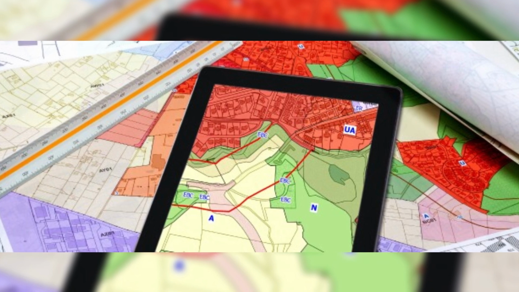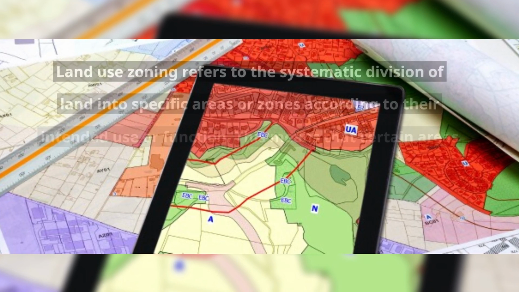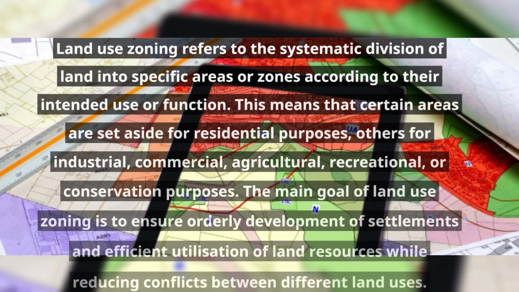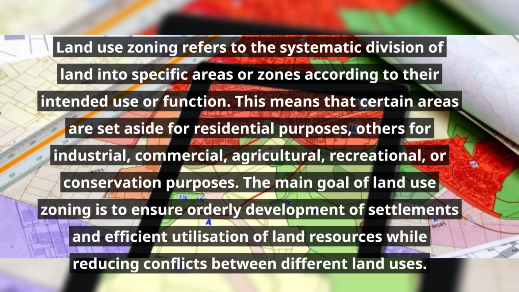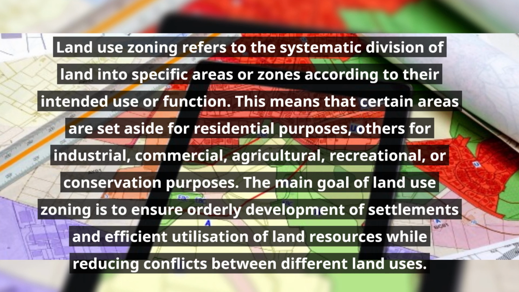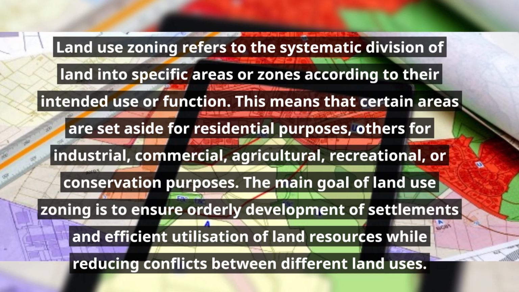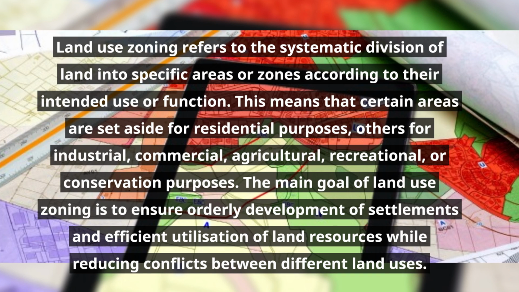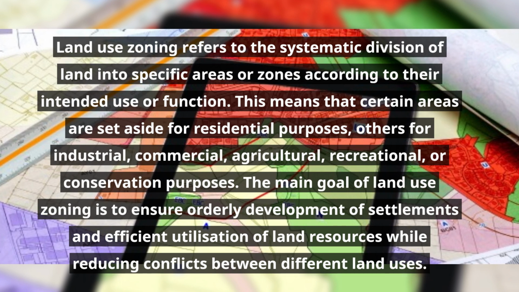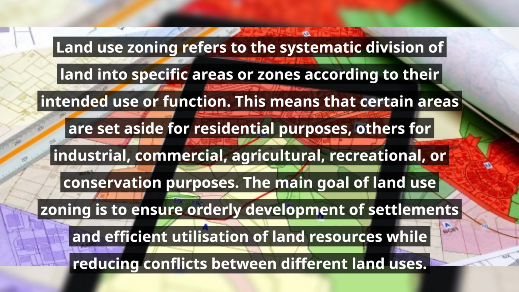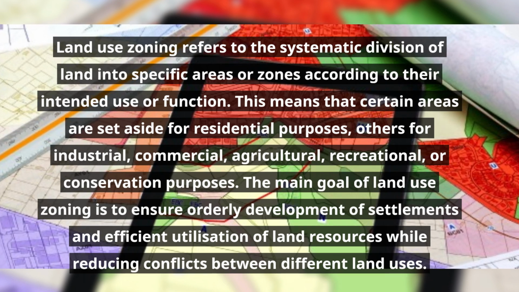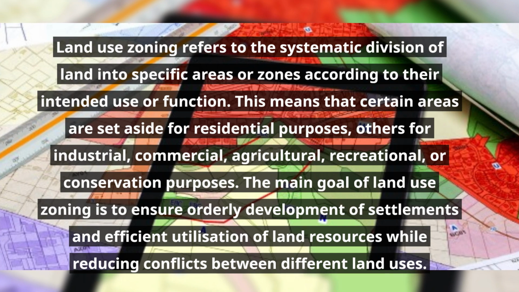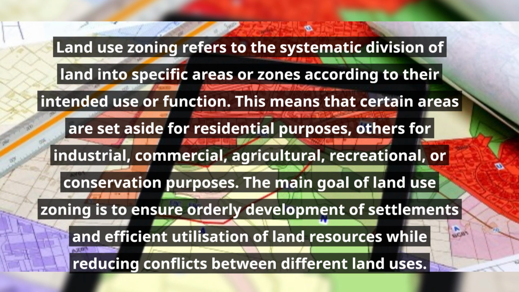Land use zoning refers to the systematic division of land into specific areas or zones according to their intended use or function. This means that certain areas are set aside for residential purposes, others for industrial, commercial, agricultural, recreational, or conservation purposes. The main goal of land use zoning is to ensure orderly development of settlements and efficient utilization of land resources while reducing conflicts between different land uses.